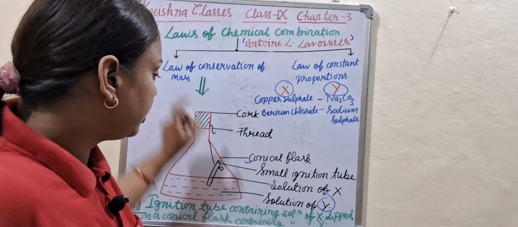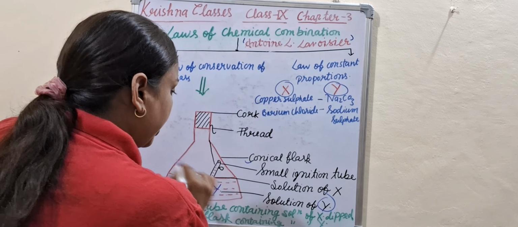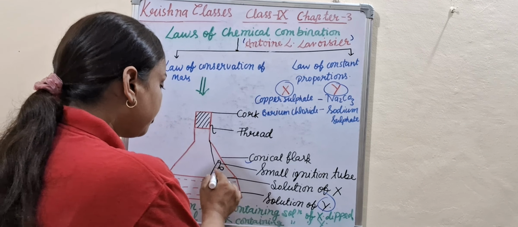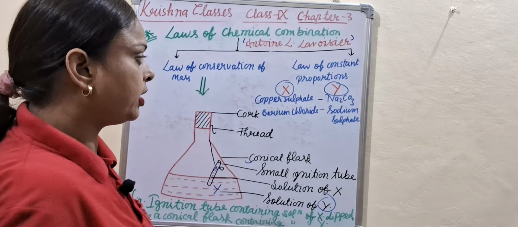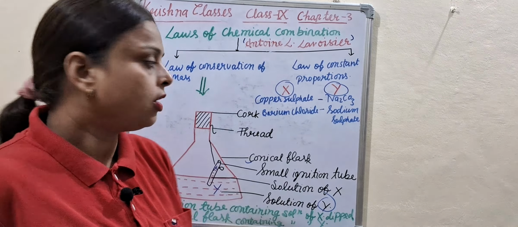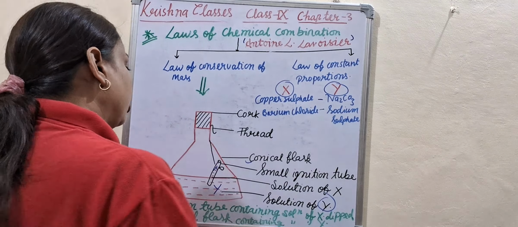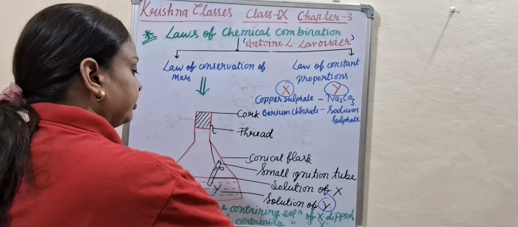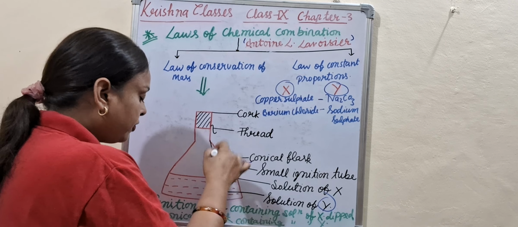Look here, solution of Y is filled in the conical flask, and solution of X is filled in the ignition tube. When X is copper sulfate, then Y is sodium carbonate. When X is barium chloride, then Y is sodium sulfate. So this is the experiment. What does this figure say?